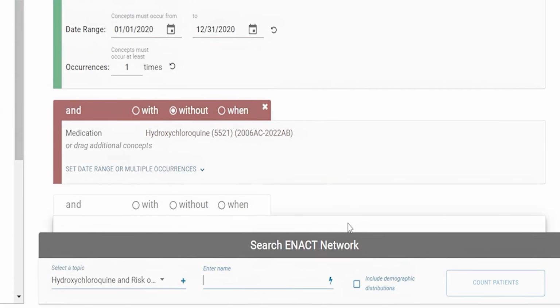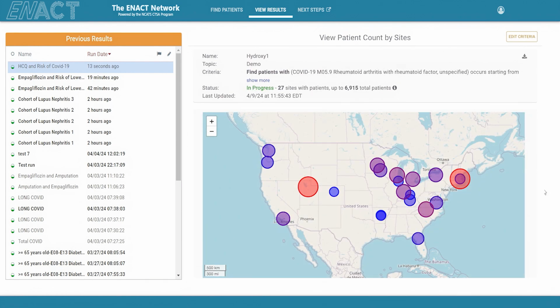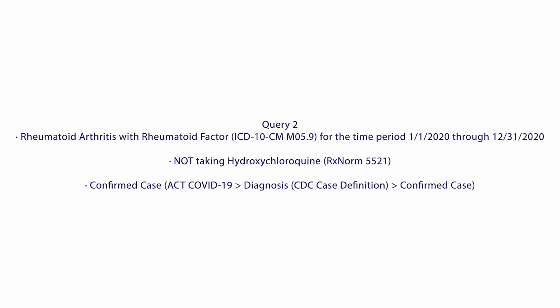We'll have to select a topic and enter a name for our query below, and the count patients will be given the results here. It'll show the sites that are actually reporting results. And then right here, we'll see a map of where those results are coming from. That's a great graphical overlay to show where patients are originating from these queries, and we're going to compare these results to the next 3 queries we're going to run. So, we'll move on to query number 2.